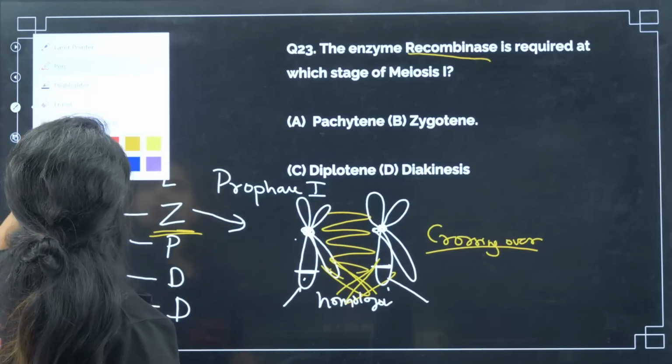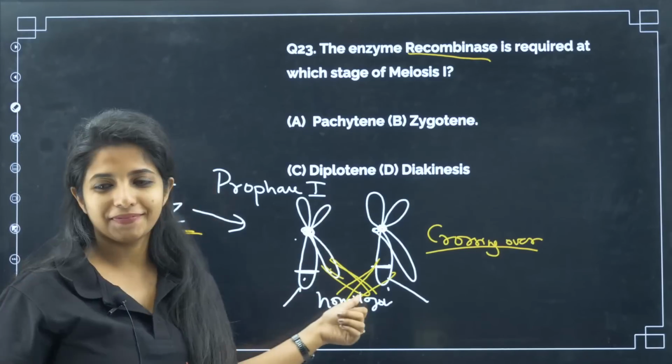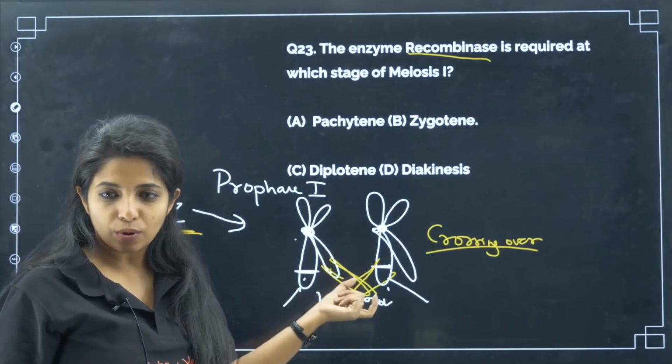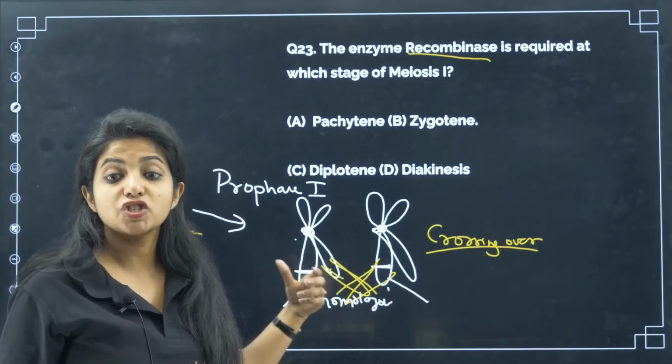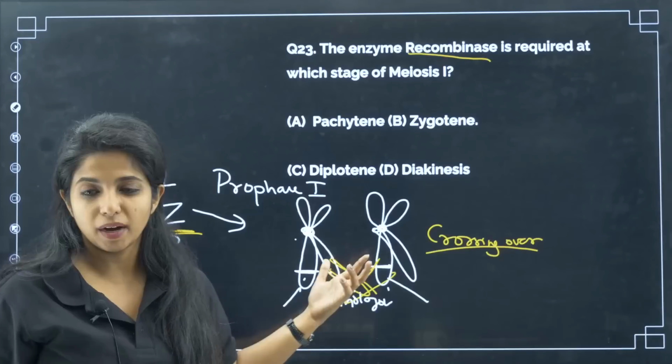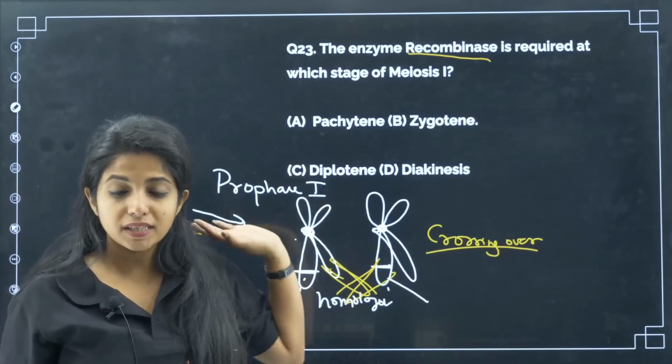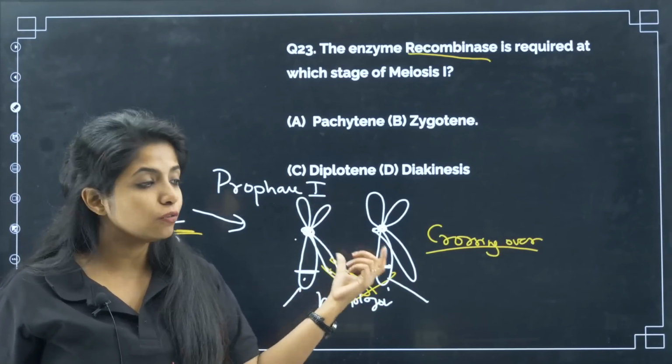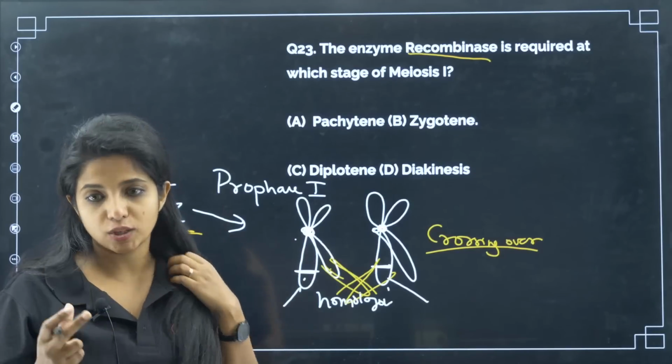Basically, the synaptonemal complex will go off. But do you think this will go off? No. Wherever they are linked together, you call this chiasmata. What do you call this? Chiasmata. So the synaptonemal complex dissolves, but the chromosomes stay together at the position of chiasmata.